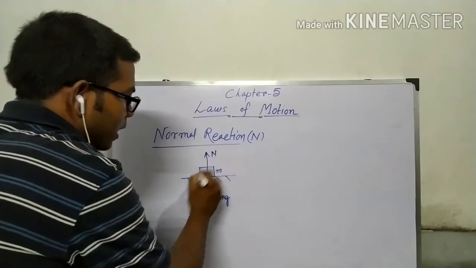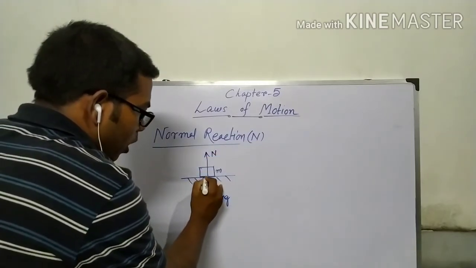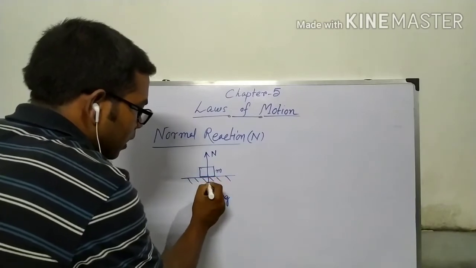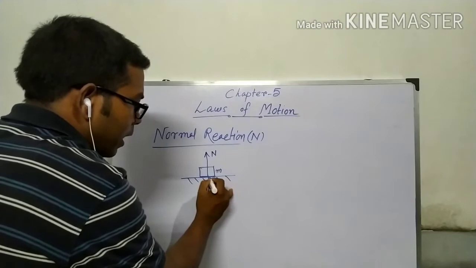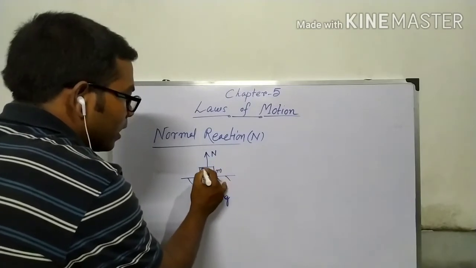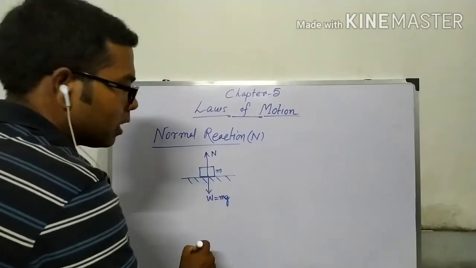That is normal reaction. When there is a contact between two surfaces, then this ground or this plane is giving the reaction to this body upward. That is normal reaction.